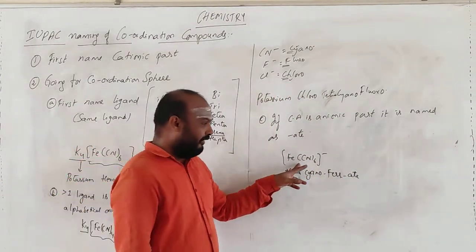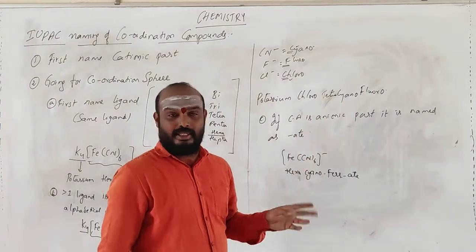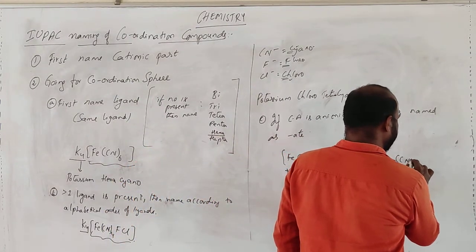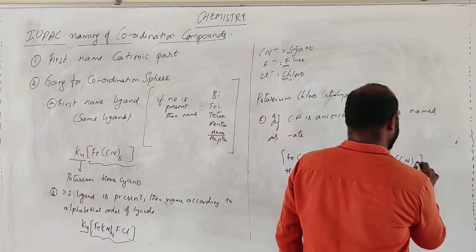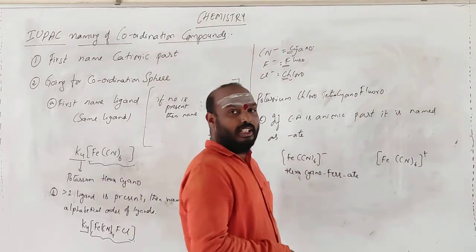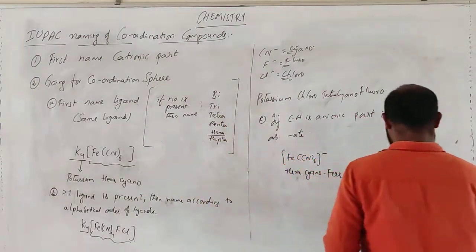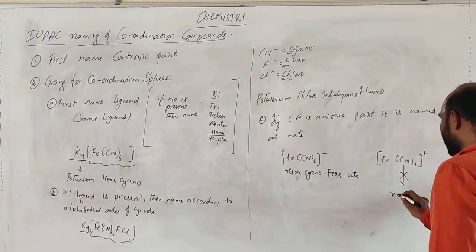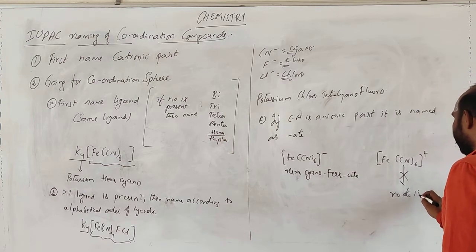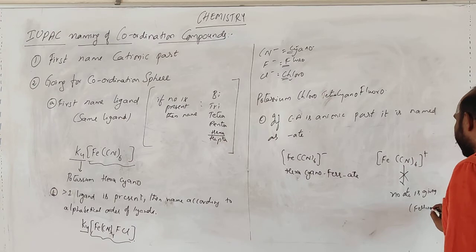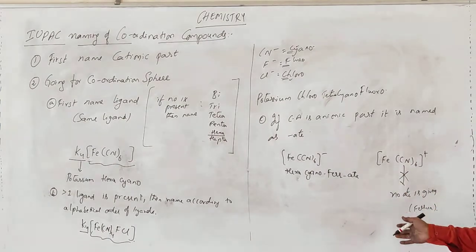If this is a positive species, then no A is given in this condition. Only iron, because this is Fe.